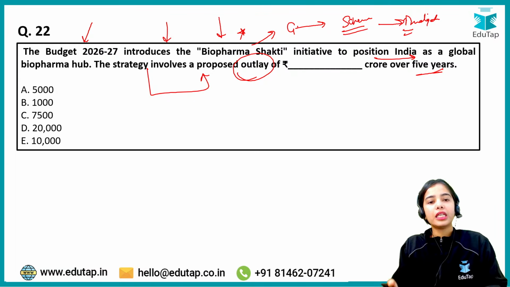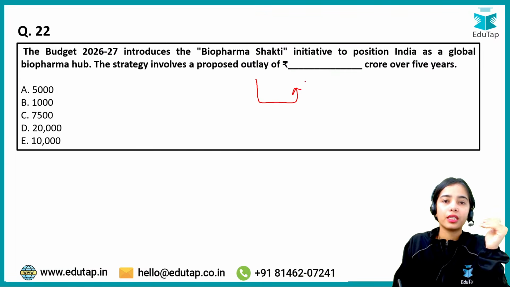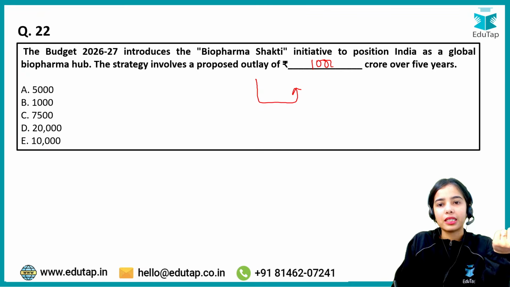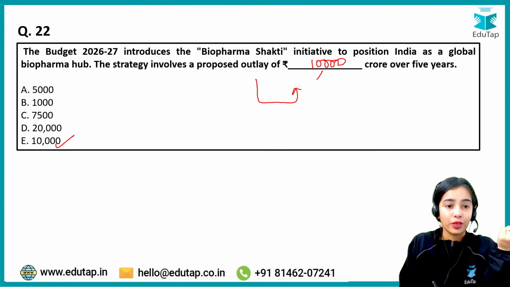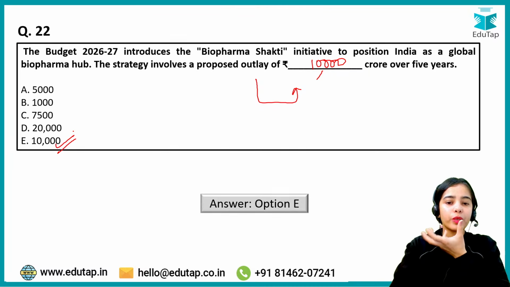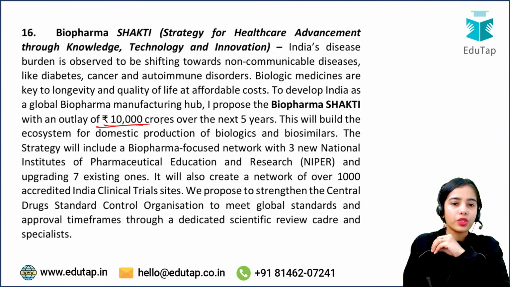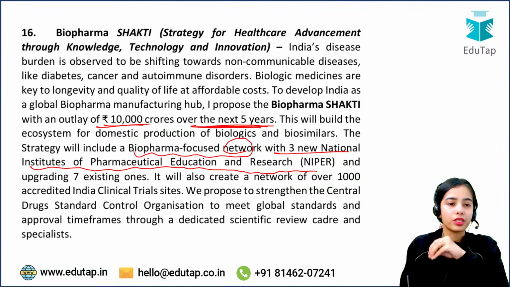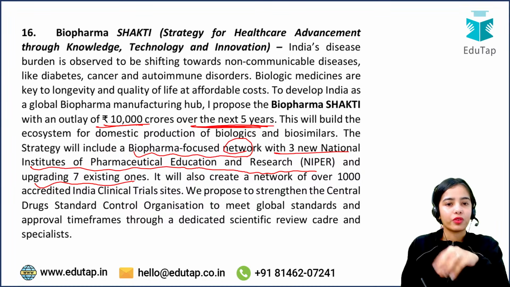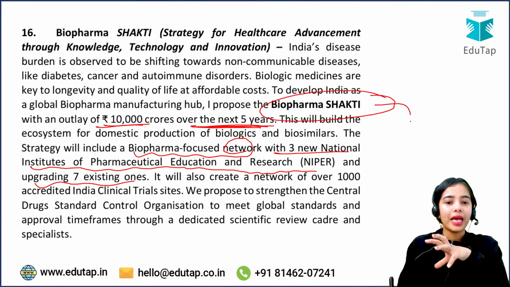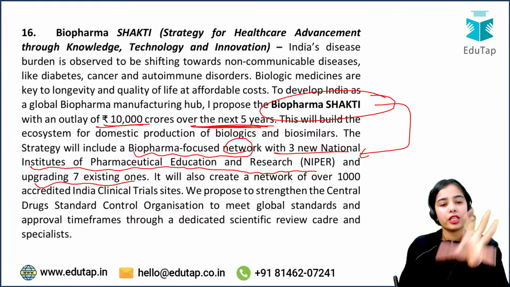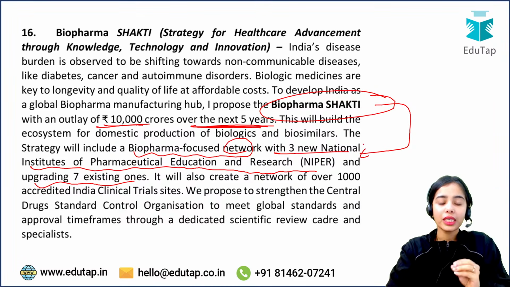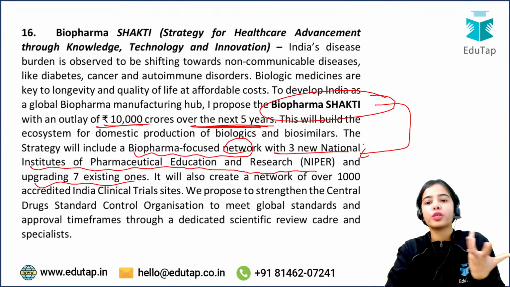So basically remember the outlay that has been announced in the budget, that is 10,000 crores. The strategy involves a proposed outlay of 10,000 crores over the next 5 years, and it is also said that a biopharma focused network will be created with 3 new national institutes of pharmaceutical education and research, and upgrading the 7 existing ones. So the focus is given to biopharma as well as education and research in pharmaceuticals. So 10,000 crore is the outlay for the Biopharma Shakti.